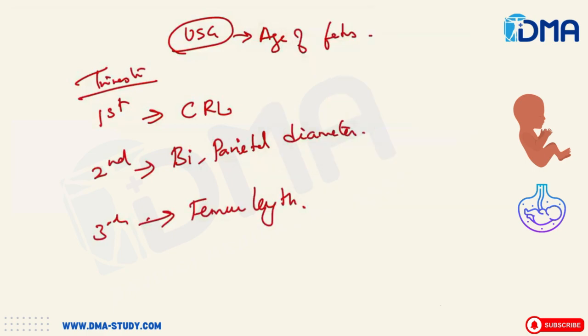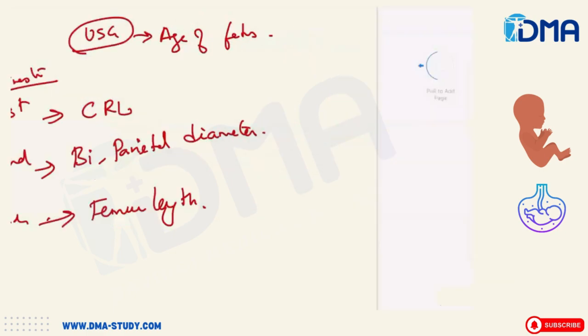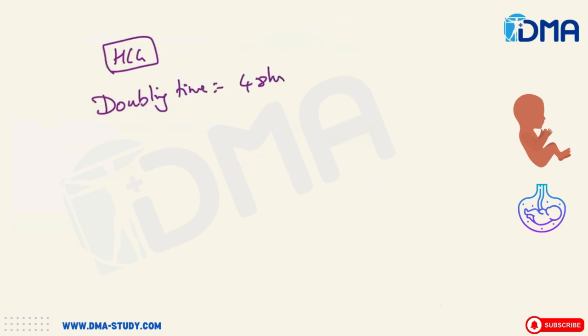And we know, of course, HCG will be increased in case of pregnancy. HCG, you should know about the doubling time of HCG. The doubling time of human chorionic gonadotropin will be 48 hours, and it peaks at 10 weeks. Okay, then it peaks at 10 weeks.